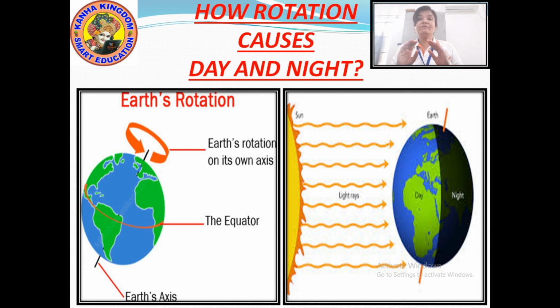So the part of the earth which comes in front of the sun gets day. Okay, and the part which is on the opposite side gets night. So this is how by the rotation of the earth we get day and night. Understood? By looking at the picture, what is axis, what are the poles, and how do day and night occur? Okay, so further we will discuss about the day and night.